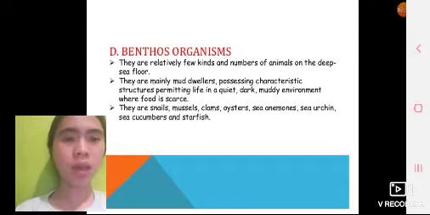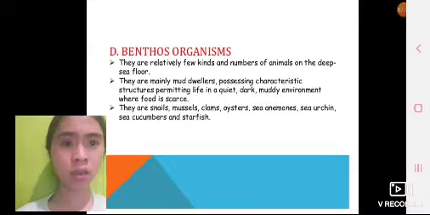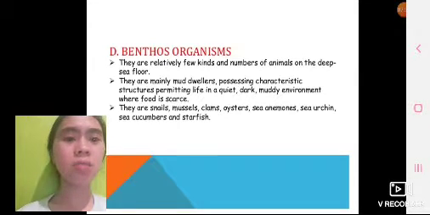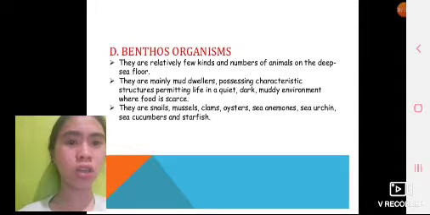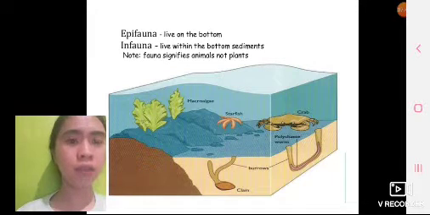Benthos organisms. There are relatively few kinds and numbers of animals on the deep sea floor. They are mainly mud dwellers, possessing characteristic structures permitting life in a quite dark, muddy environment where food is scarce. There are snails, mussels, clams, oysters, sea anemones, sea urchins, sea cucumbers, and starfish. Epifauna means living on the bottom, while infauna means living within the bottom sediment. Note, fauna signifies animals, not plants.